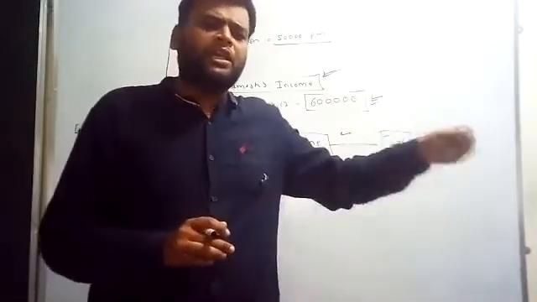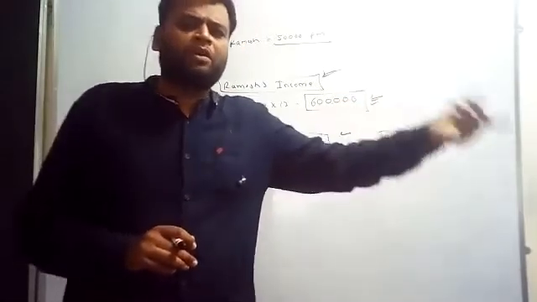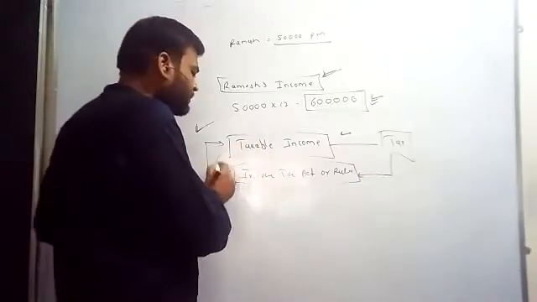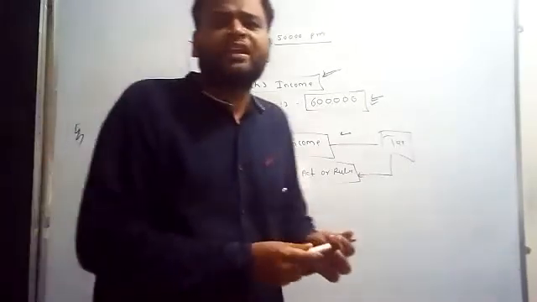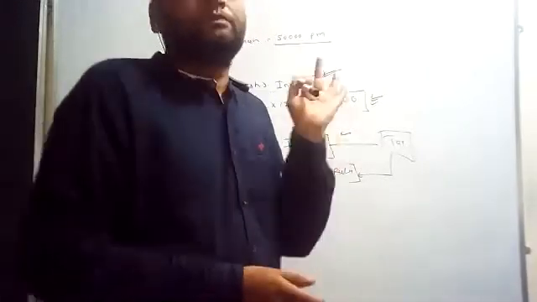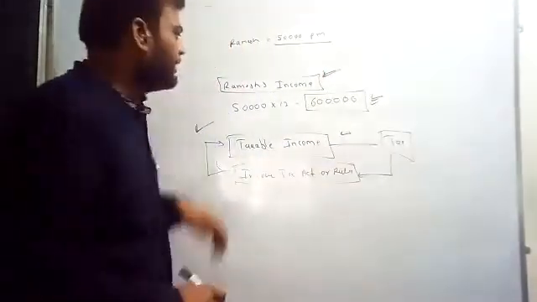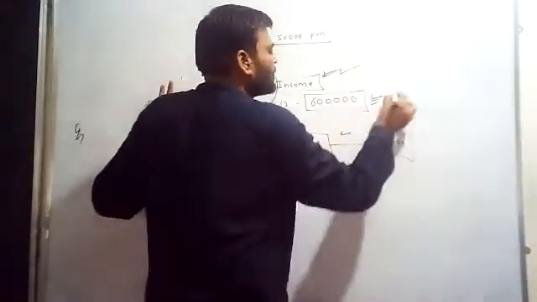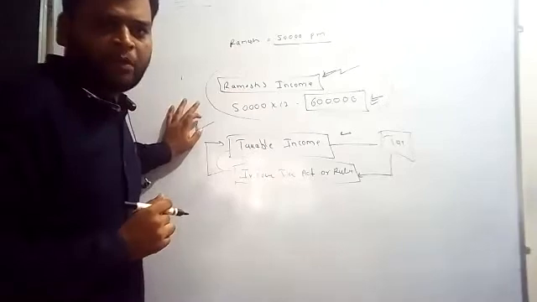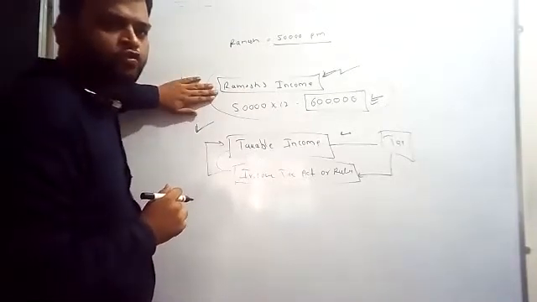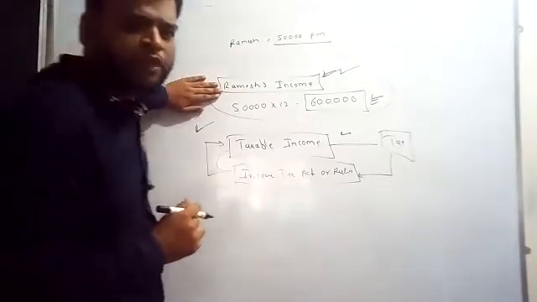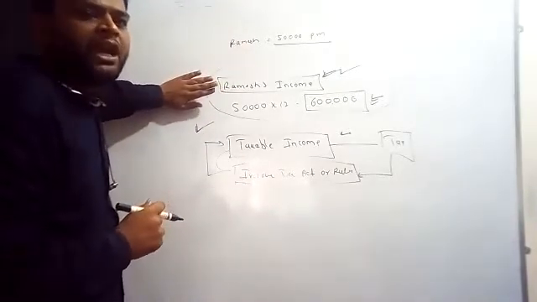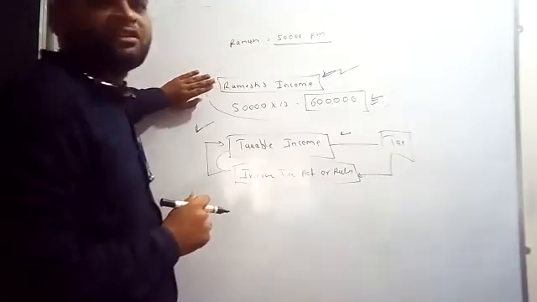Income tax should be on taxable income, as per the Income Tax Act rules and regulations. The assessee will provide the income information like this. The assessee can be an individual, a company, an HUF, a partnership firm, an association of persons, or a body of individuals, and so on.